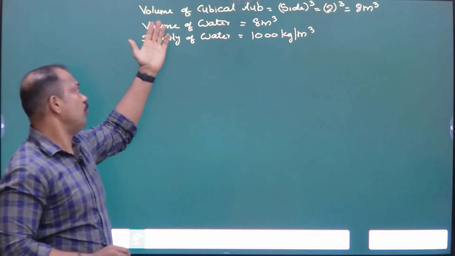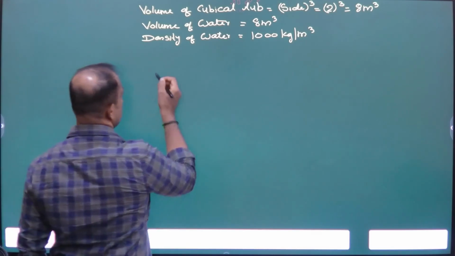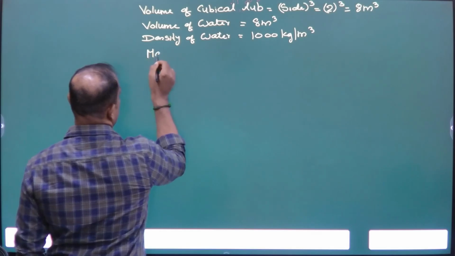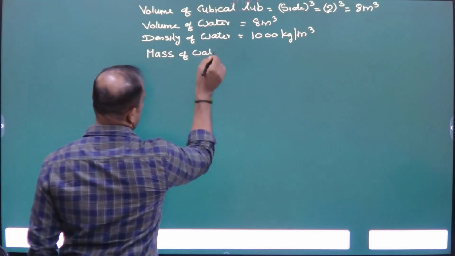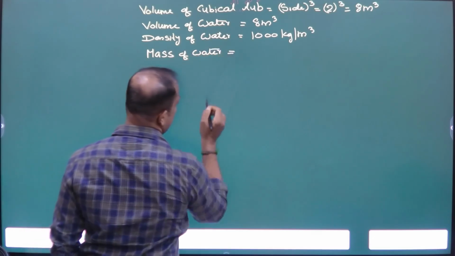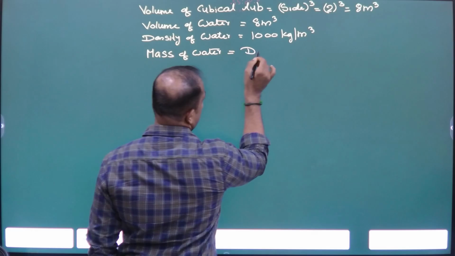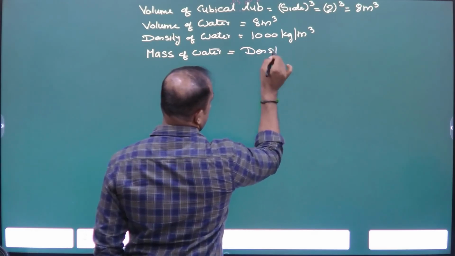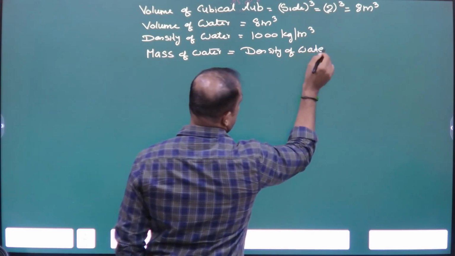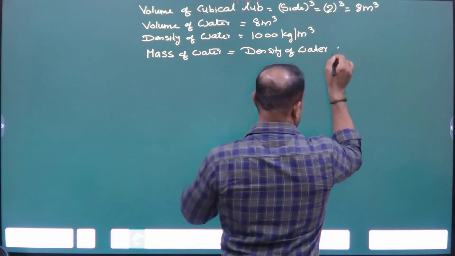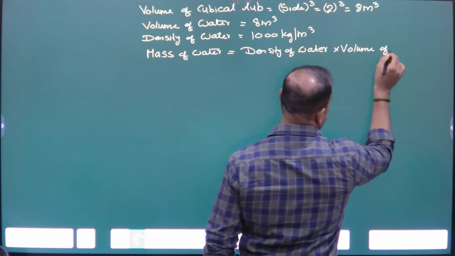So we have the volume and the density. What do we find? Mass of water. What is the formula to find the mass? Mass of water is equal to density of water into volume of water.